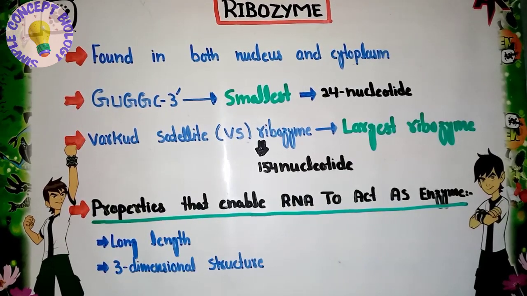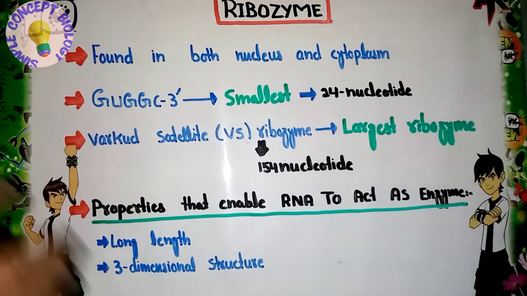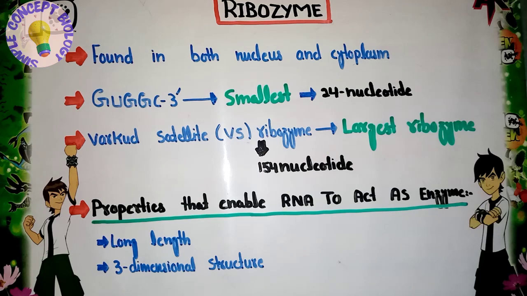Now where is the ribozyme present? If we talk about a cell, it is present in the nucleus as well as in the cytoplasm, and in the cytoplasm it is related to the organelles. So this is about the occurrence of the ribozyme.